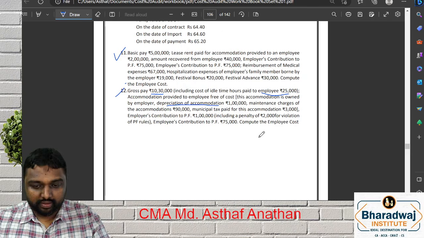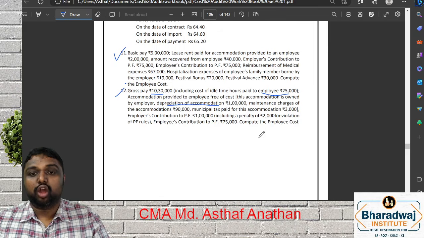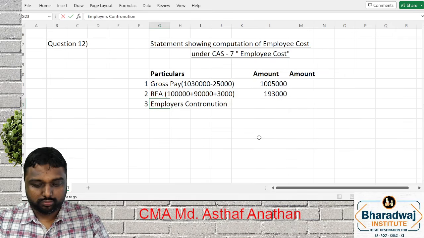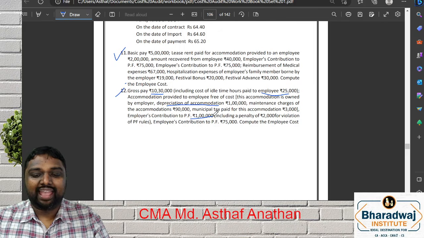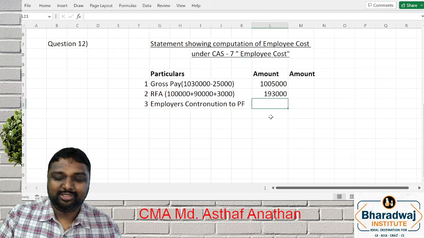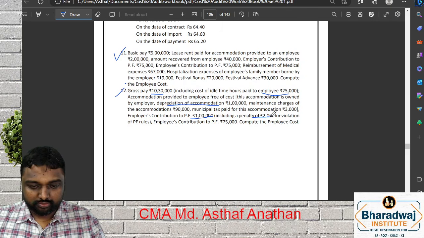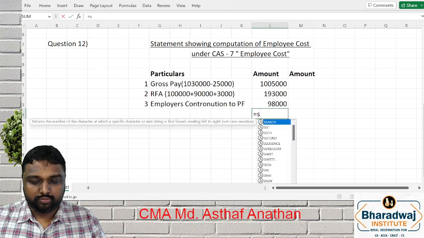Moving further, employer's contribution to PF. What is the employer's contribution to PF? 1 lakh, but which includes a penalty of what? 2,000. So what will be the amount? 98,000. Will employee contribution to PF come or not? No.